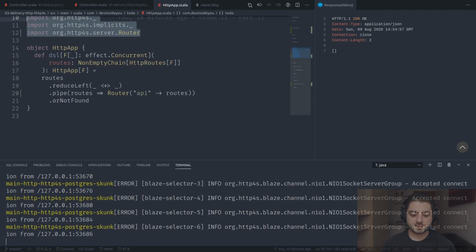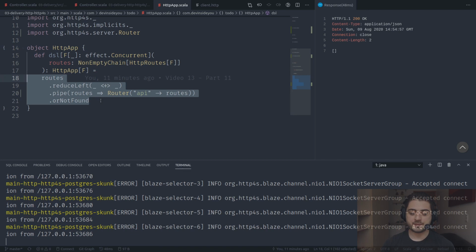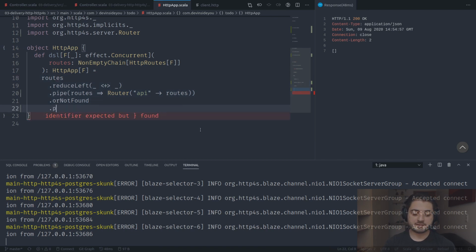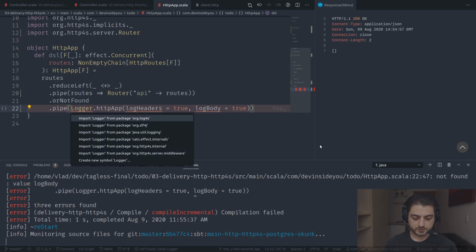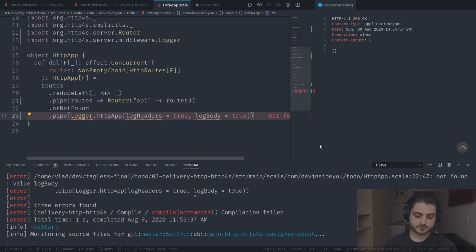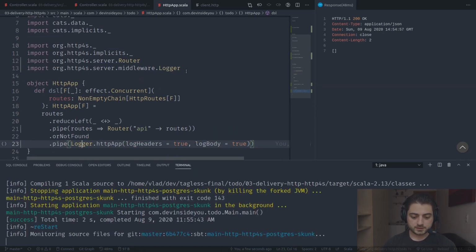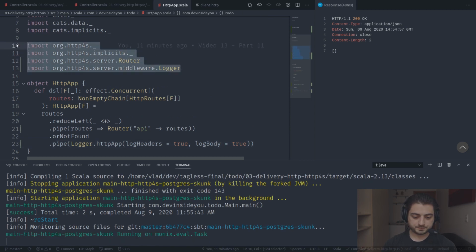So what we're going to do is over here, we have an HTTP app. Okay. And after this, I'm going to have another pipe. I'm going to say Logger.httpApp with logHeaders equals true, logBody equals true, like this. Import the logger, which is this one. All right, there we go.